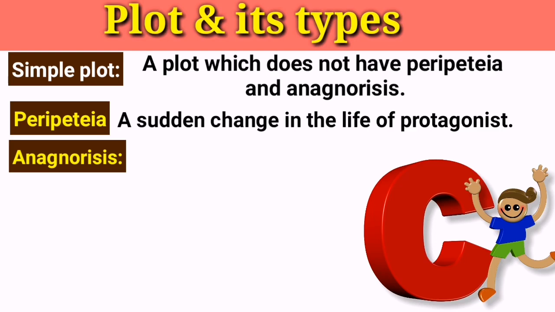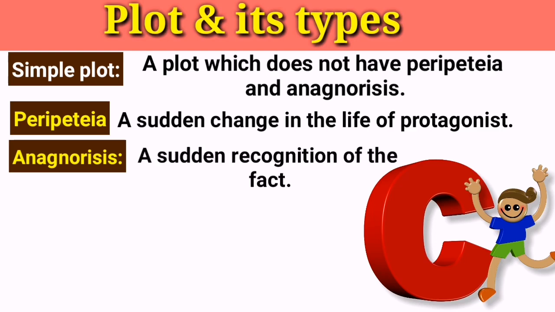On the other side is anagnorisis. It means a sudden recognition of a fact, or you can say a change from ignorance to knowledge. I think you are not getting the point. Let me tell you in simple words, it refers to the tragic hero's discovery, and the discovery can be about his tragic flaw. For example, if you have studied Oedipus Rex by Sophocles, in this tragedy, the tragic hero Oedipus realizes that he has unknowingly killed his father and married his mother. So this recognition or discovery is simply called what?